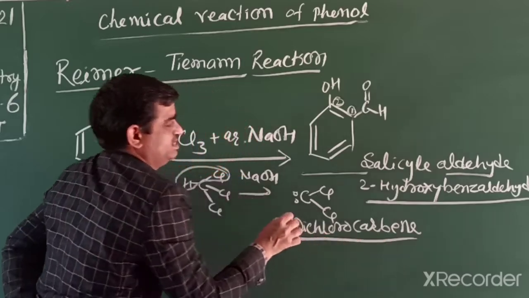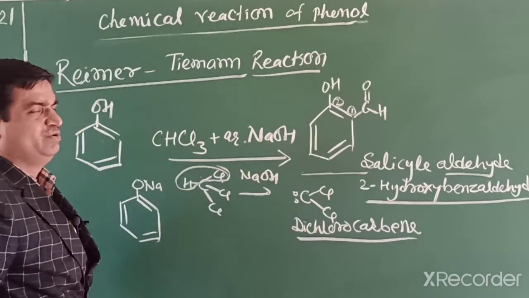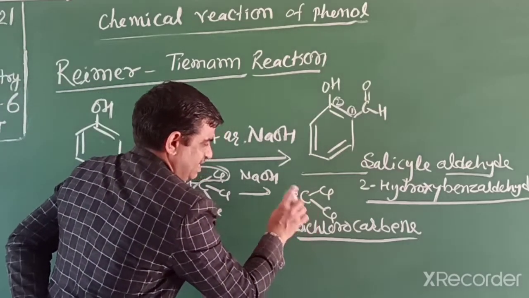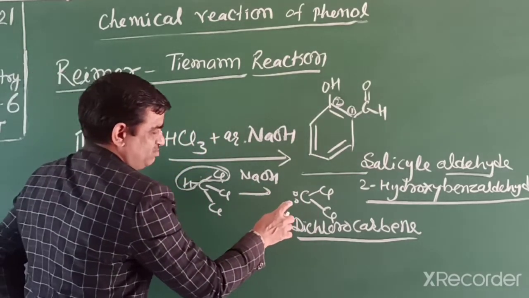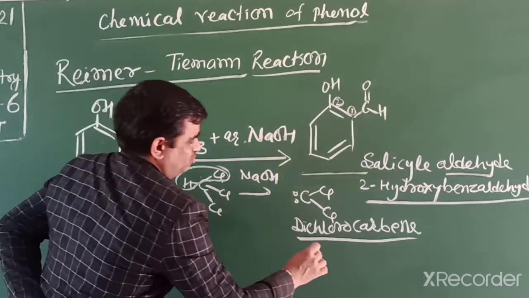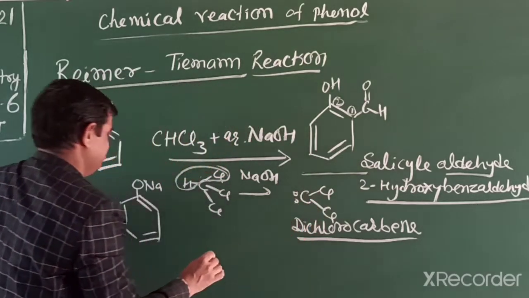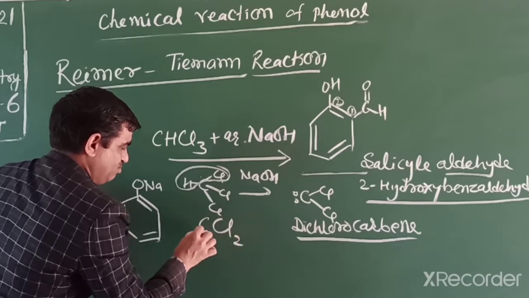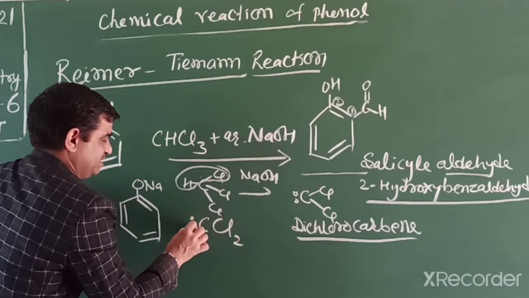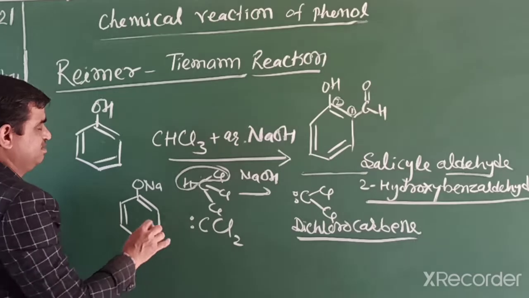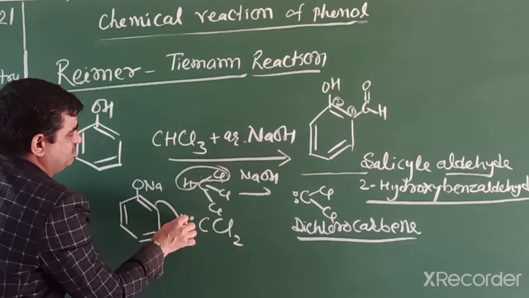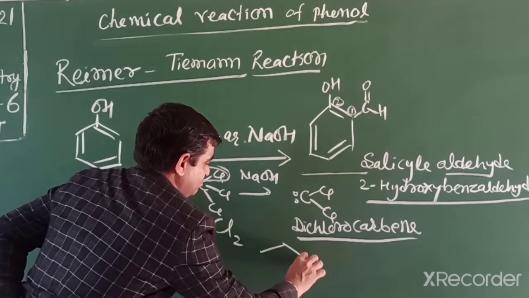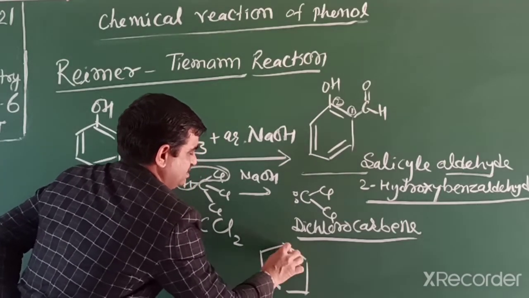another intermediate. You will learn in higher classes this intermediate is an electrophile. This one is electron deficient, so it is represented like CCl2. So it needs electrons. This one is electron deficient, sp2 hybridization. So it attacks at the ortho position. We get the product, a compound that is known as,